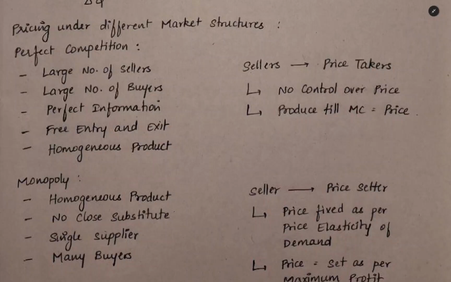The sellers will be price takers, which means that they will have no control over the price. They have to follow the established price in the market. That price will be decided by supply and demand. They will create the price based on the supply and demand curves. This intersection will be the equilibrium price, which will be followed by all the sellers. No single seller can control the price, and no single buyer can control the price. You will just follow the price which is already in the market. You will produce till marginal cost equals price. Till that level, you will be producing.